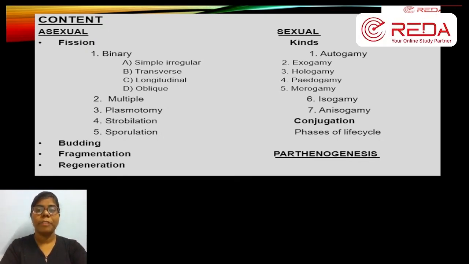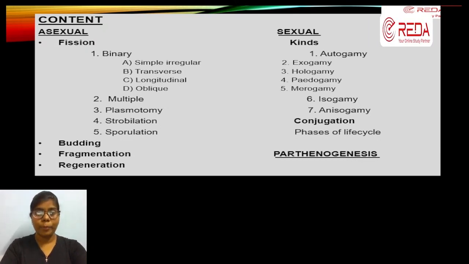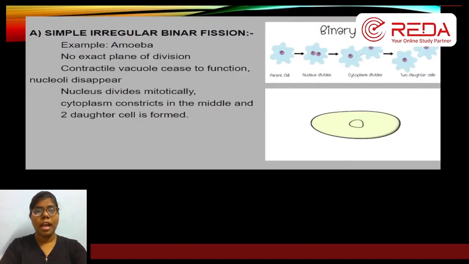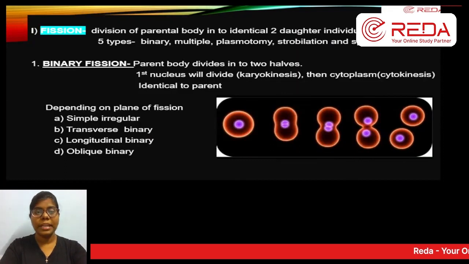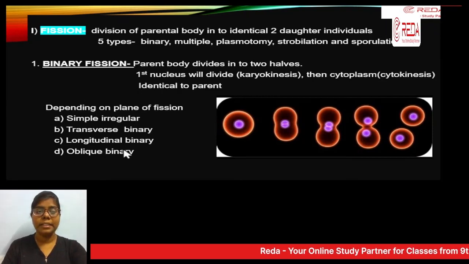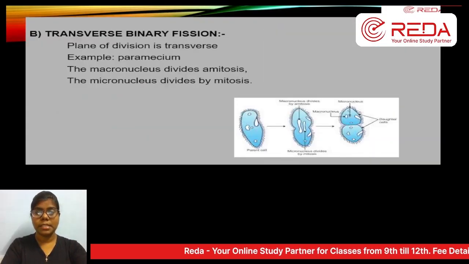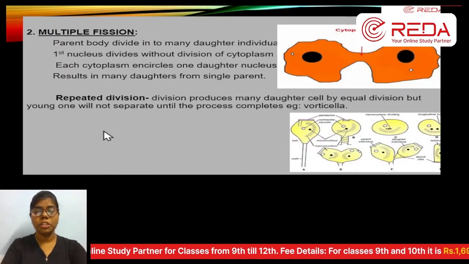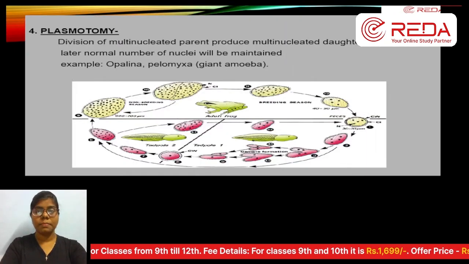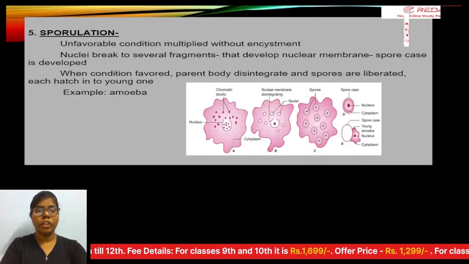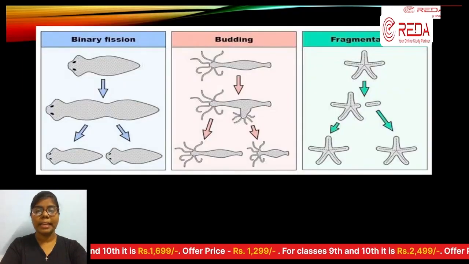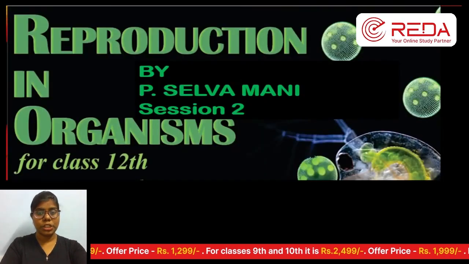In session 1, we completed asexual reproduction in organisms. That is, we completed binary fission. In binary fission, we have so many types like simple, transverse, longitudinal, and oblique. All these we completed in session 1 with very good examples. Then we moved on to multiple fission, strobilation, plasmotomy, everything was done in session 1. That session 1 link I have provided in the description below. You can kindly go through it before entering into session 2.